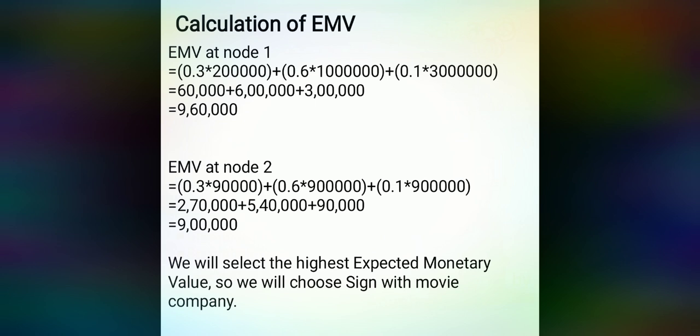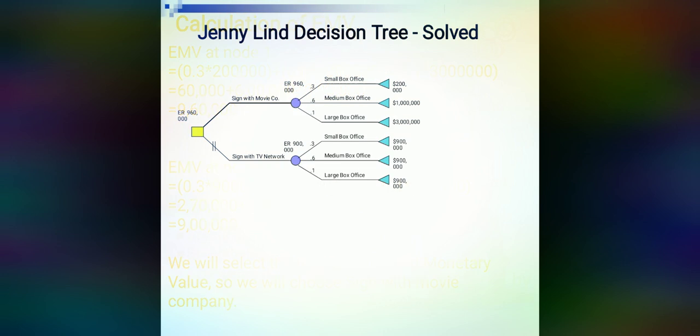So 0.3 multiplied by 2 lakh, same 0.6 multiplied by 10 lakh, and 0.1 multiplied by 30 lakh. So we get the EMV at node 1. Node 1 is sign with movie company, that is 9,60,000. And with the same procedure, we get the EMV at node 2, that is sign with TV network, 9 lakh. We will select the highest EMV, so we will choose sign with the movie company. That's why we put the rejected sign on sign with TV network.